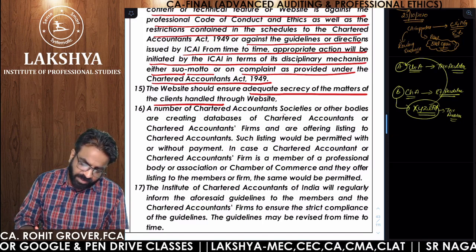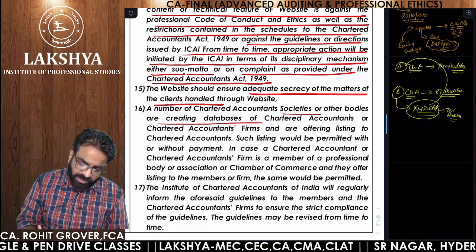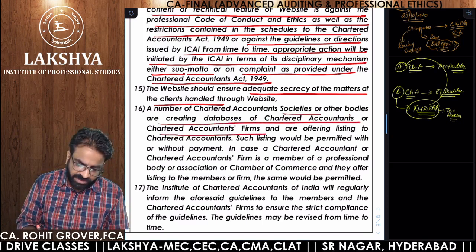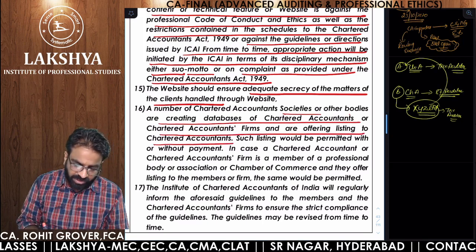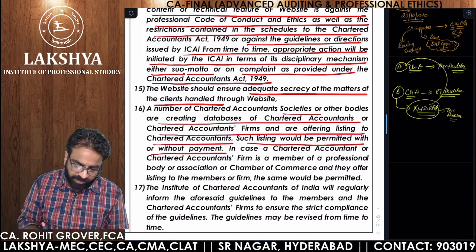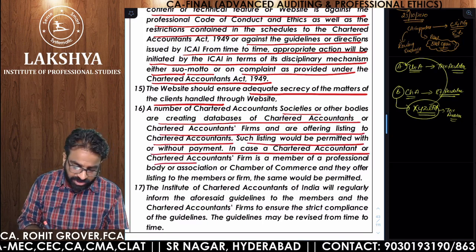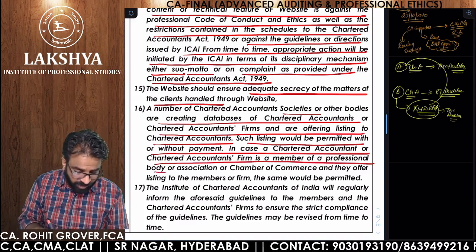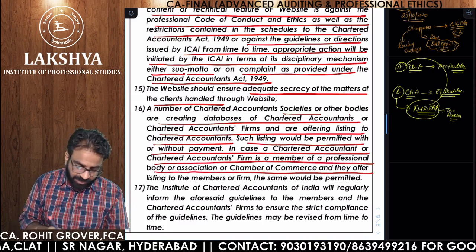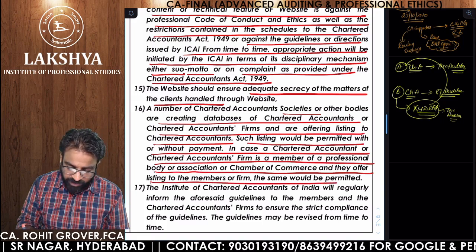The number of chartered accountants, societies or other bodies creating databases of chartered accountants or chartered accountant firms and are offering listing to the chartered accountants, such listing would be permitted with or without payment in case a chartered accountant or the chartered accountant firm is a member of professional body or association of chambers of commerce and they offer listing to the members, the same would be permitted.